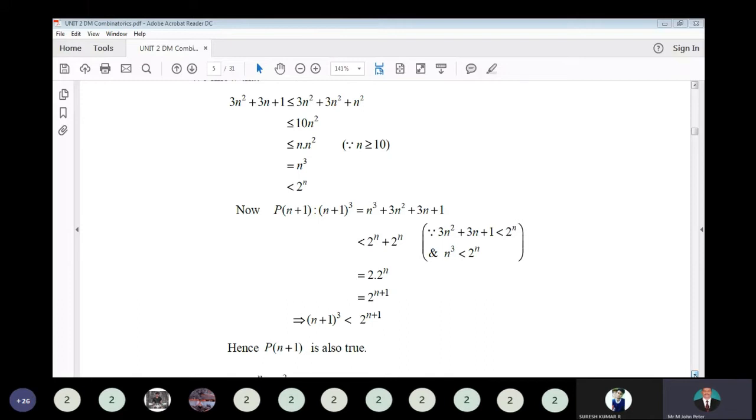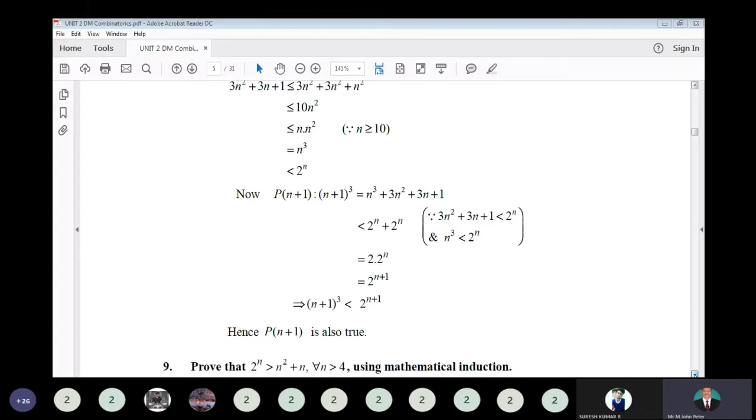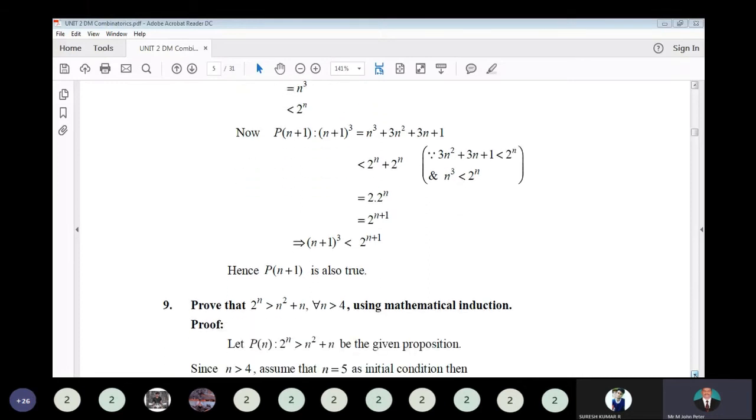Okay, x plus x, consider 2 power n as x. So x plus x is equal to what? 2x. That's what is mentioned as 2 into 2 power n. After that, both have base 2, so we can add up the powers as 2 power n plus 1. So that is (n plus 1) whole cube less than 2 power n plus 1 we are getting. So hence, P of n plus 1 is also true.